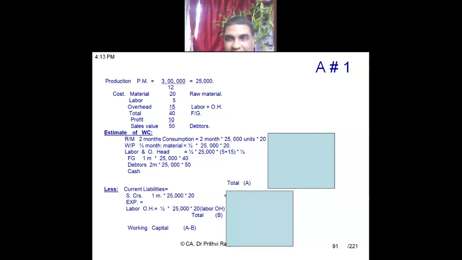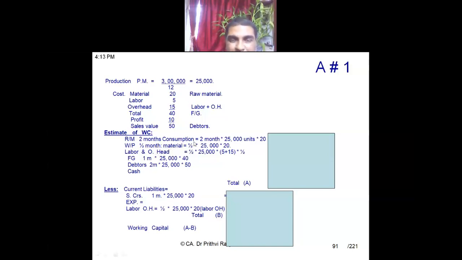Our point is that we are computing the working capital. Working capital consists of raw material. Raw material part is clear. We need 2 months raw material. Now coming to the WIP part. WIP means semi-finished goods. Semi-finished goods means goods are half finished. But the raw material cost has been fully incurred. So we have to keep 15 days WIP.